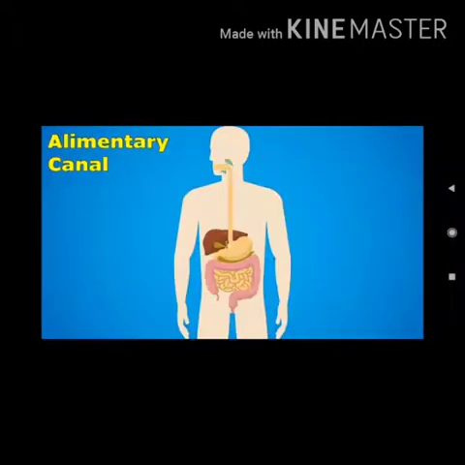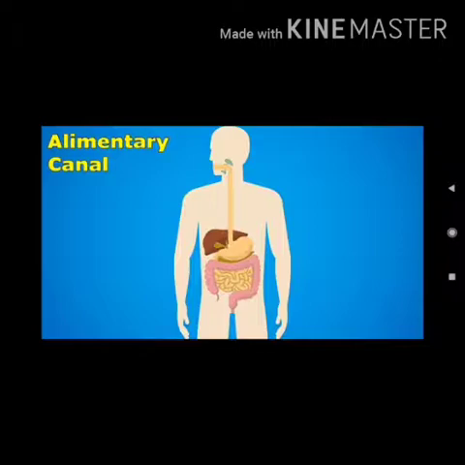Now the digestive system in man: all the organs in the body of man that help in nutrition collectively constitute the digestive system, and in man it can be divided into 2 parts. First is the alimentary canal and second is the digestive glands. First we will talk about which digestive glands are there.